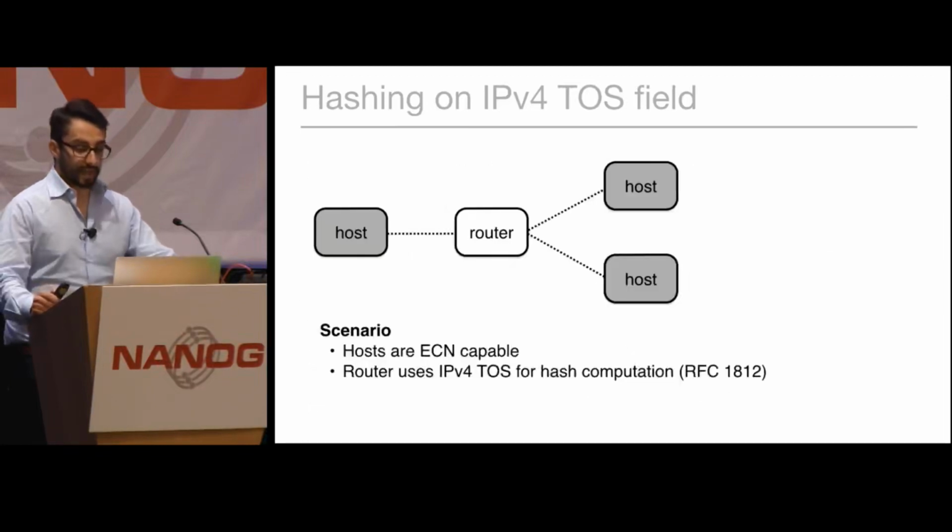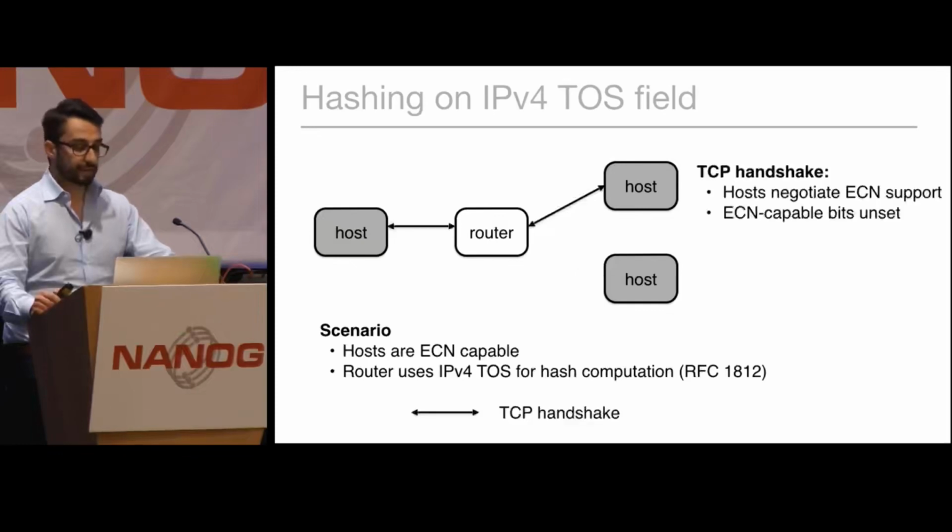And let me show this with a very simple example that we experience in practice. On the left-hand side, there's a host that wants to communicate with any of the hosts on the right-hand side, and all of these hosts are ECN-capable. And the router hashes based on the IPv4 type of service field, as allowed by RFC 1812. So the host on the left-hand side initiates a TCP connection, and that gets hashed to the topmost host.